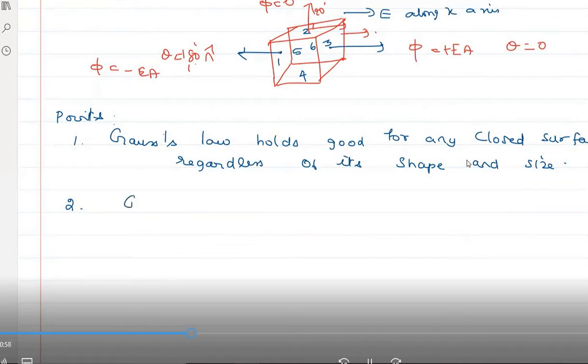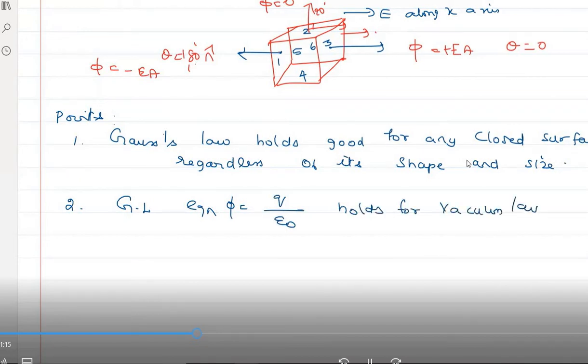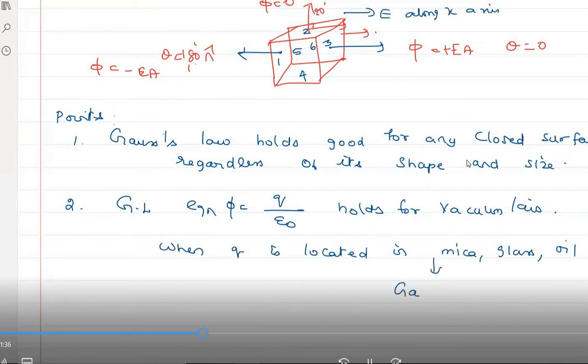And Gauss law, what is that? We will write GL so that it will save. The Gauss law, the equation given is what? The phi is given by Q by epsilon naught, holds good for vacuum or air. When the charge Q is located in any other media, like mica, glass, oil, plastic, what will happen? It needs to be modified. Gauss law needs to be modified according to the given condition.